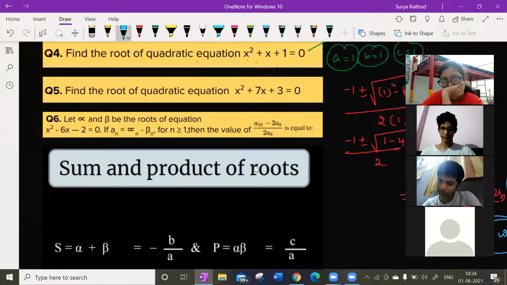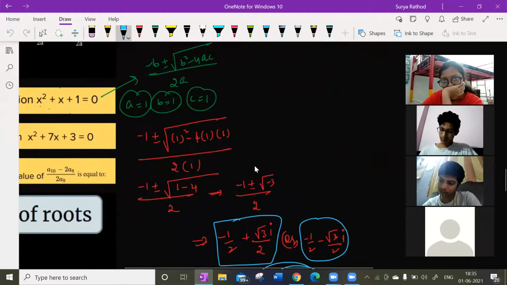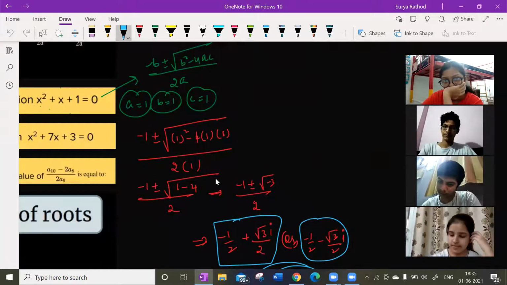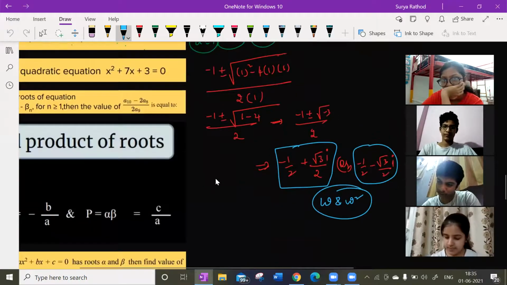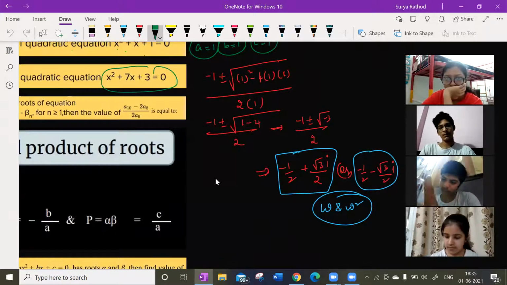Simple. You can either split the middle term and go for that, or if not, you can just use the formula and you can make it out. Understood, guys? Any doubts? Next question. Next, solve this question.